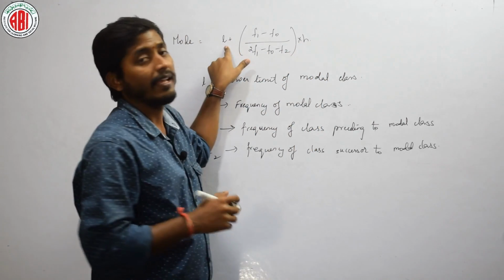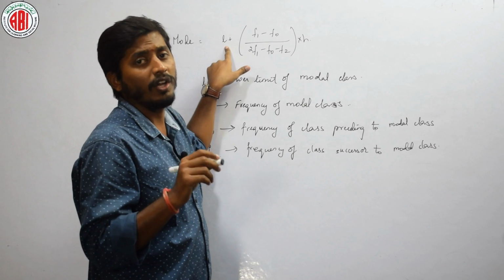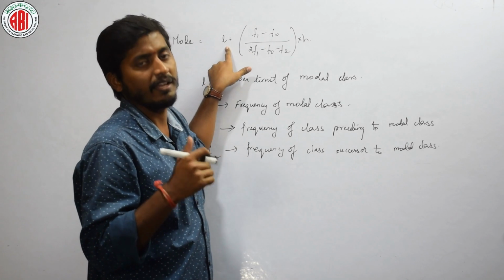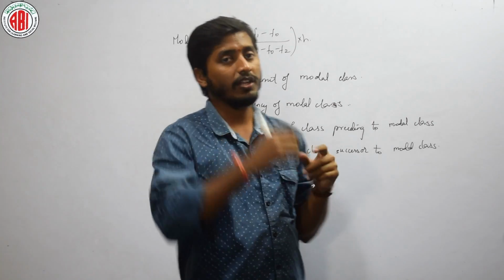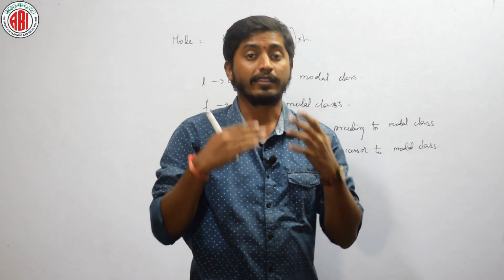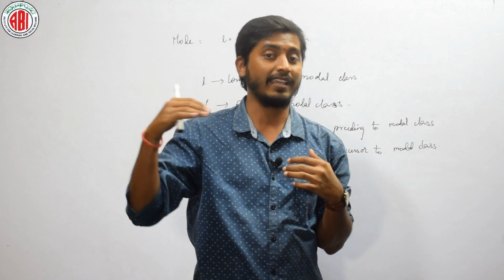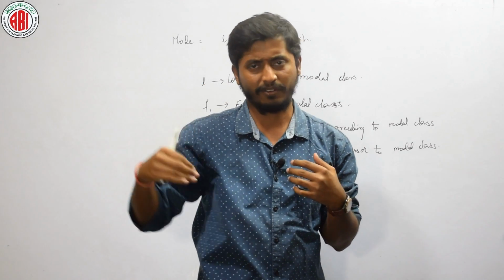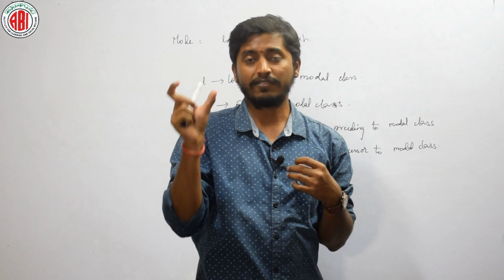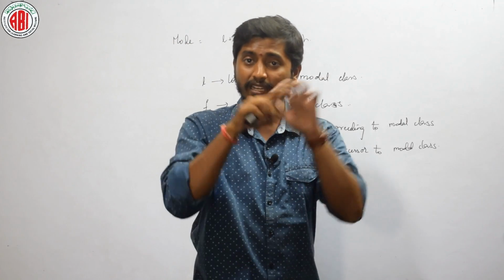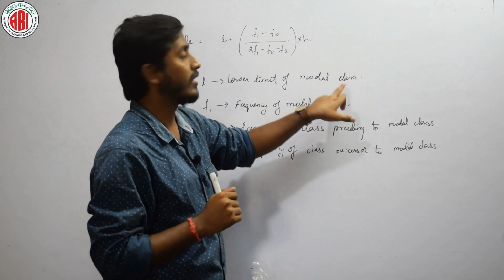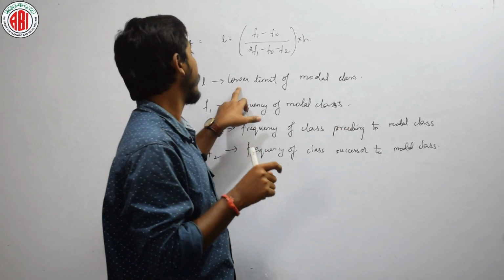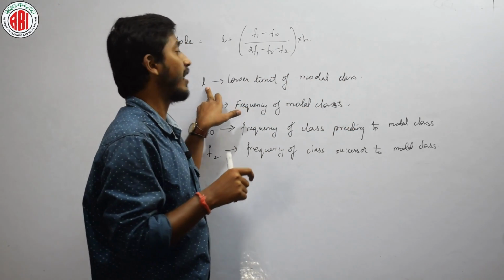What is this L? That is the lower limit of a particular modal class. Which class is considered to be modal class? Modal class means you will have different classes, right? The class in which the frequency is highest. The frequency which is highest among all the frequencies, we will consider that class as modal class. The lower limit of that particular modal class is nothing but your L.